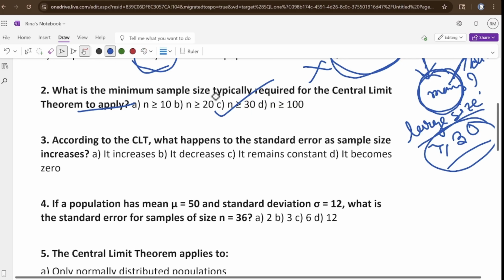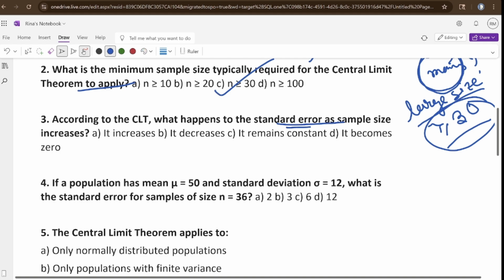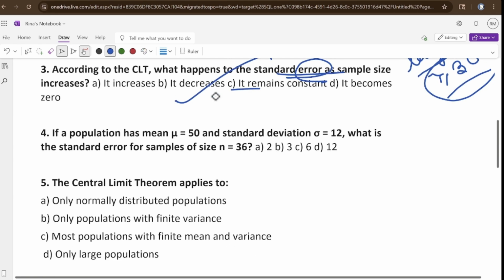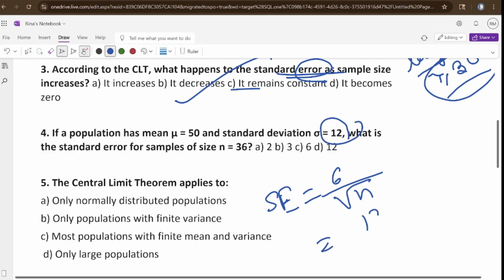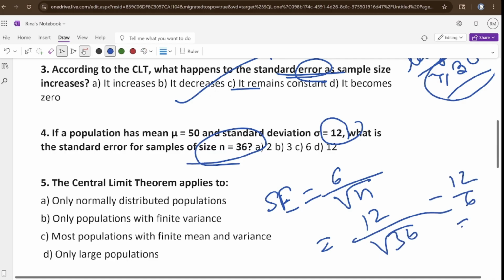Third one, according to the theorem, what happens to the standard error as sample size increases? Error will become lesser, so it will decrease. Okay. Now, if a population has mean equal to 50, standard deviation equal to 12, what is the standard error? See, the formula for standard error is sigma by root over n. Standard deviation here is 12 divided by root over of n, the sample size 36. So 12 divided by 6 equals 2.